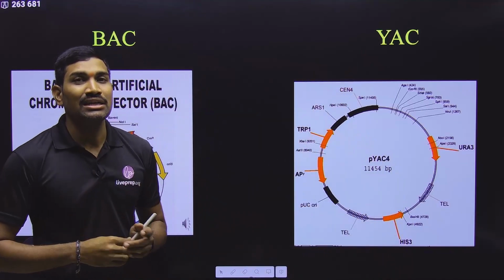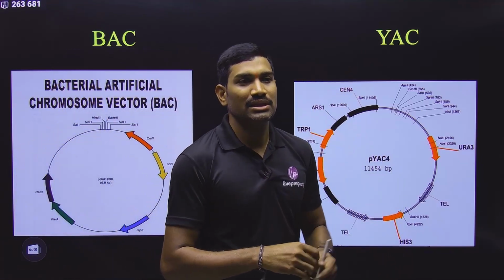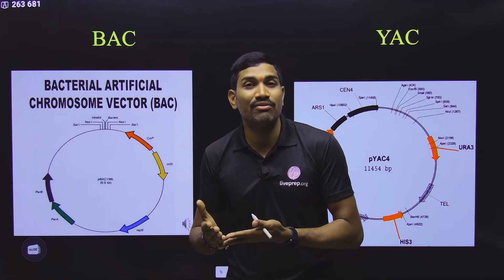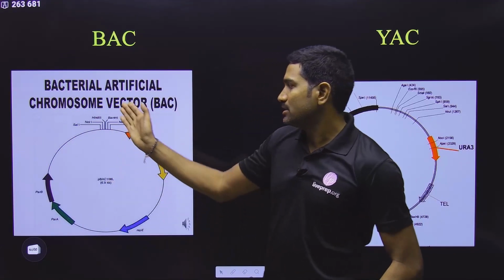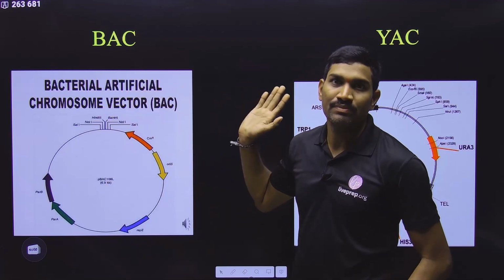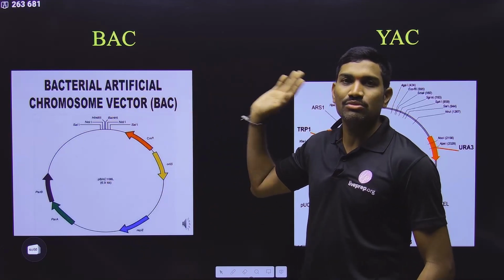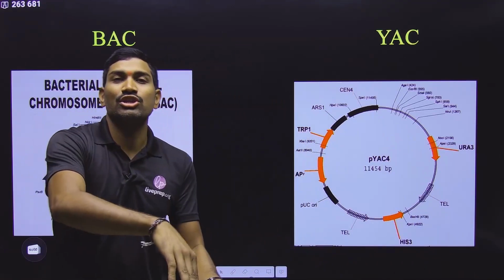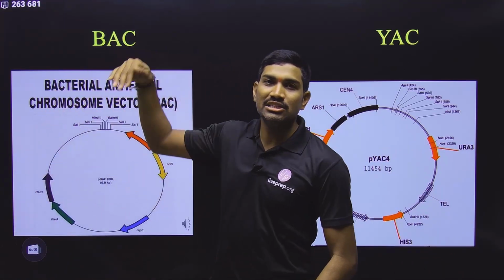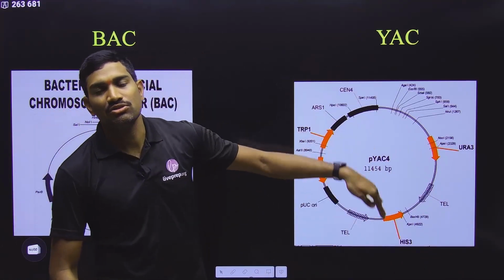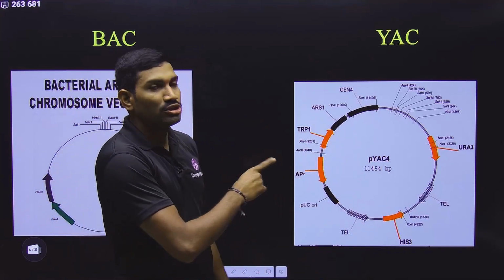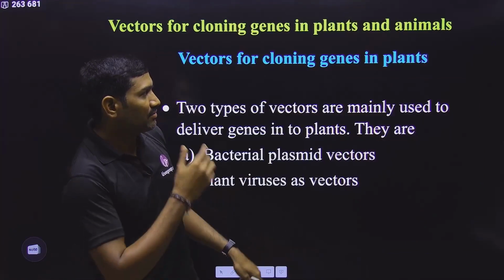In the sequence annotation method, scientists isolated the chromosomes and broke them into small fragments, and each fragment is attached to BAC or YAC based on their sizes. These act as vectors and are introduced into the corresponding host. BAC is introduced into bacteria, YAC is introduced into yeast. In this way, they are propagated there. So these are also used as vectors. Please remember this information.